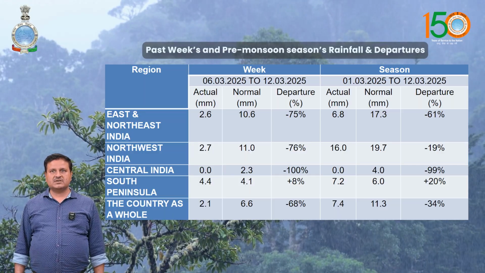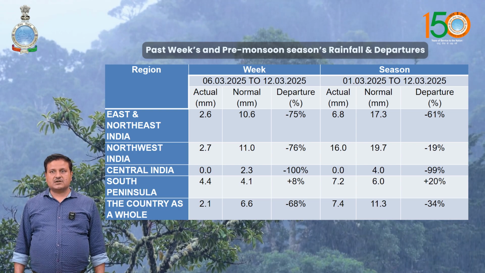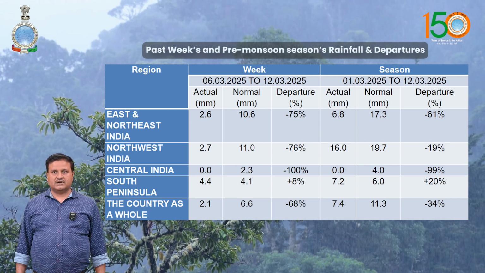But if we see the post monsoon season starting from 1st March, India as a whole has 34% below normal rainfall activity. And it is minus 61% for East and Northeast India, minus 19% for Northwest India, and Central India it is around minus 100%. For South Peninsular India it is positive, plus 20%.